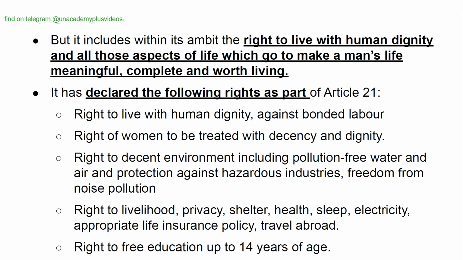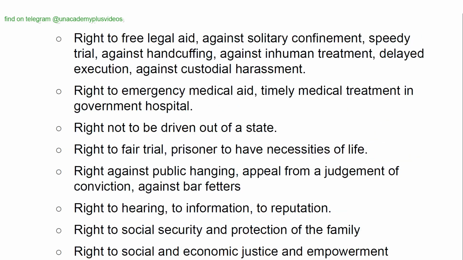It has declared the following rights as part of Article 21: right to live with human dignity, against bonded labor, right of women to be treated with decency and dignity, right to decent environment including pollution-free water, air, and protection against hazardous industries, freedom from noise pollution, right to livelihood, privacy, shelter, health, sleep, electricity, appropriate life insurance policy, travel abroad, right to free education up to 14 years of age, right to free legal aid, against solitary confinement, speedy trial, against handcuffing, against inhuman treatment, delayed execution, against custodial harassment, right to emergency medical aid, timely medical treatment in government hospital, right not to be driven out of state, right to fair trial, prisoner to have necessities of life, right against public hanging, appeal from a judgment of conviction, against bar fetters, right to hearing, to information, to reputation, right to social security and protection of the family, right to social and economic justice and empowerment.